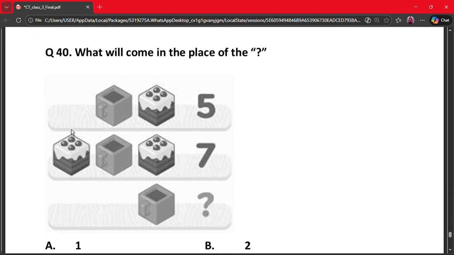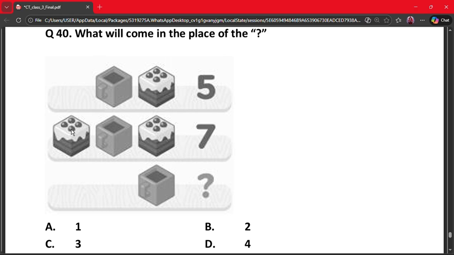Next and last question, which is question number 40. What will come in the place of the question mark? This is the question mark. So this and this equals 5. If we assume that this is 3 and this is 2, 3, 3, 6, no, it's wrong. So we have to assume this is 2 and this is 3. This 2, 2, 2, 2, 4, 5, 6, 7. This is 3. So the correct answer is option C, that is 3. That's it for this video.